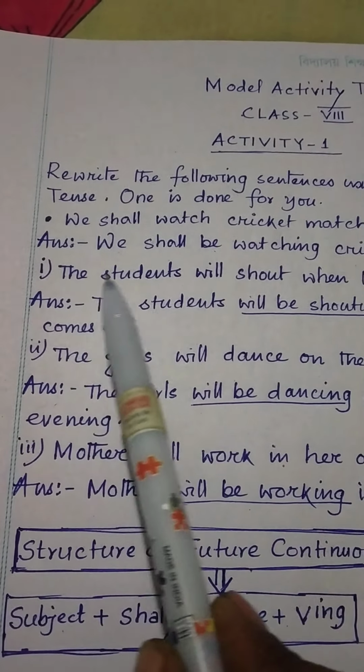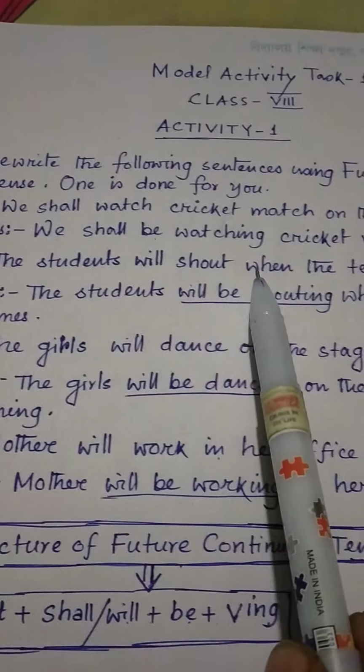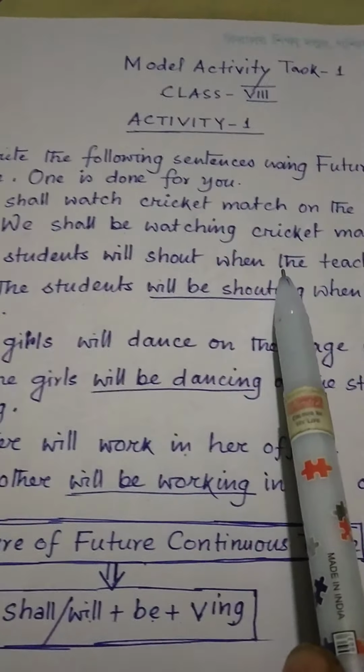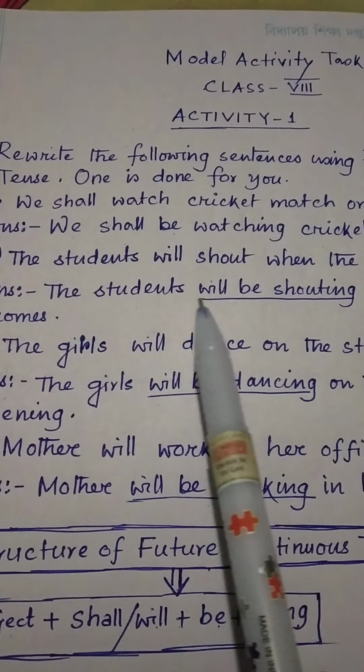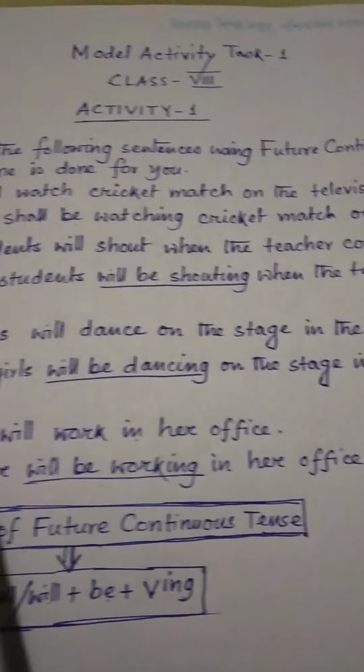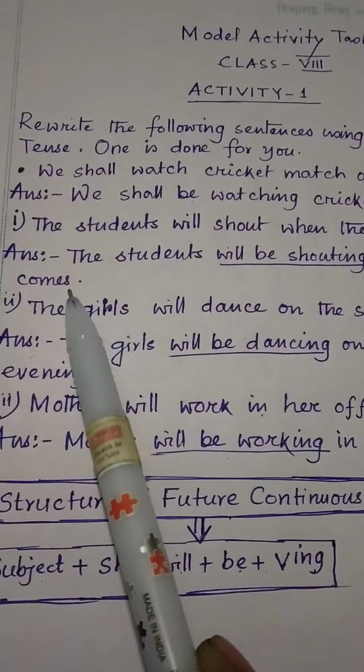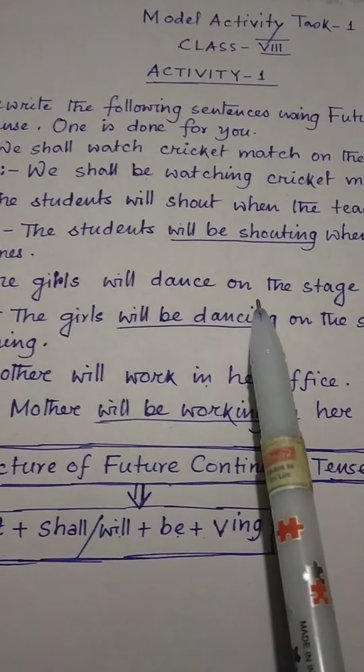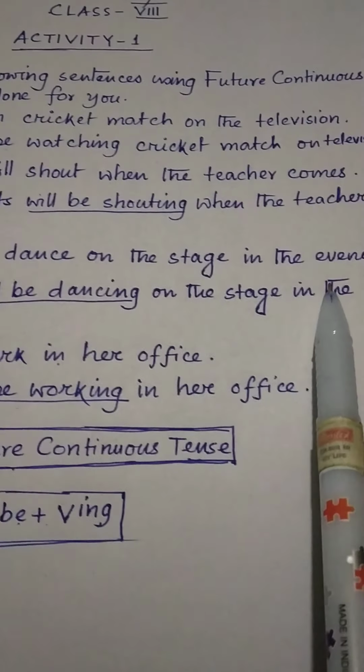Number 1. The students will shout when the teacher comes. The students will be shouting when the teacher comes. Number 2. The girls will dance on the stage in the evening.